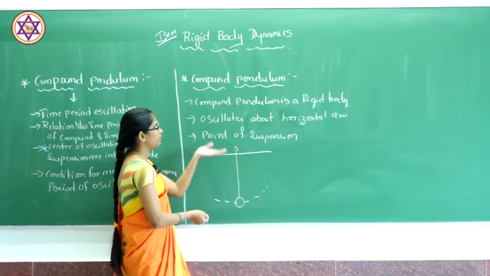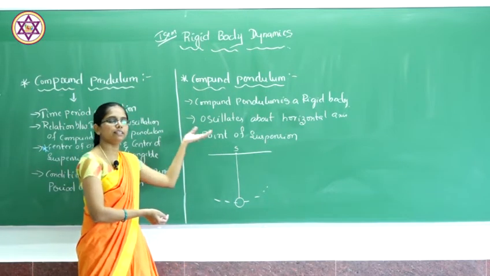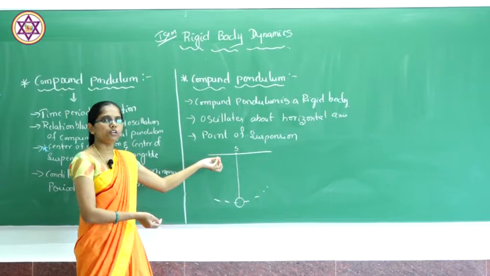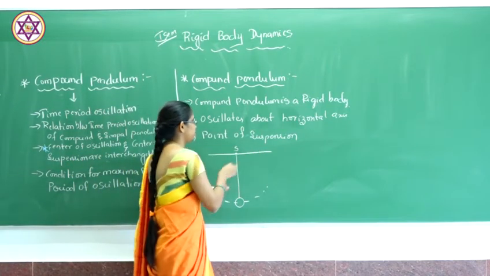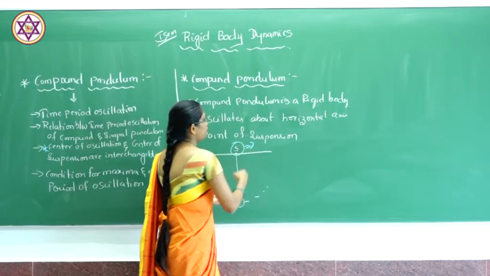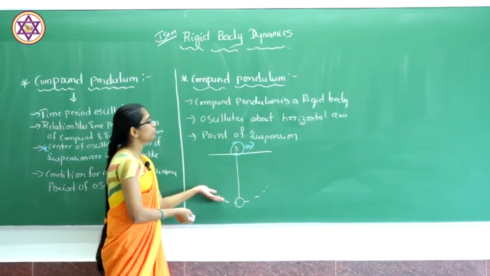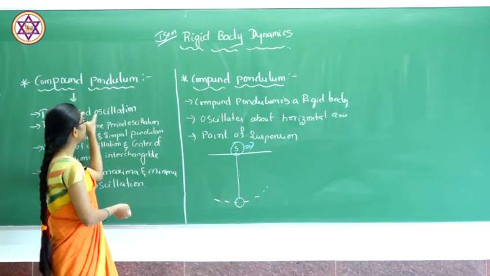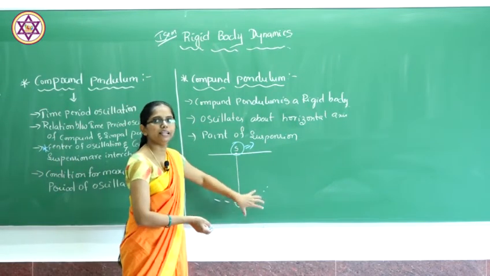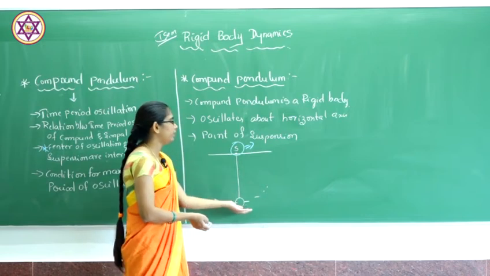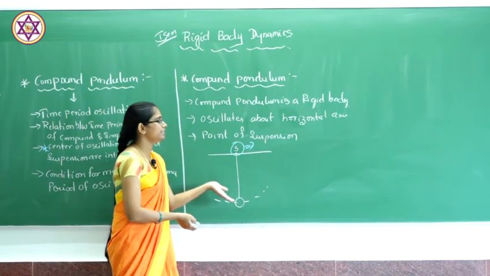This will be the definition of compound pendulum. Compound pendulum is a rigid body having the capacity to oscillate about a horizontal axis with a point of mass. That point will be called the point of suspension. Here S will be the point of suspension. It always oscillates about a horizontal axis. So next, we have to discuss the time period of oscillation: how much time it takes to oscillate in a compound pendulum. Let us discuss that.